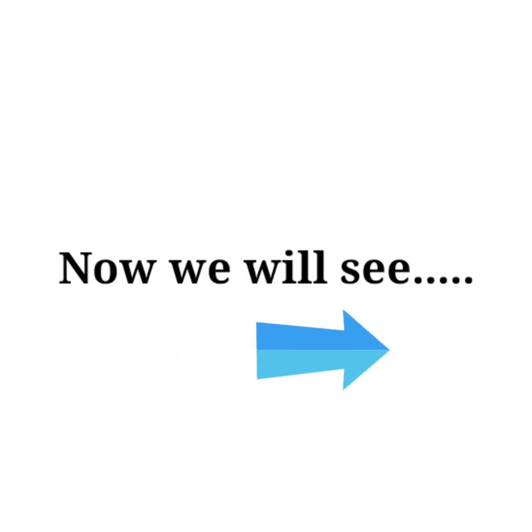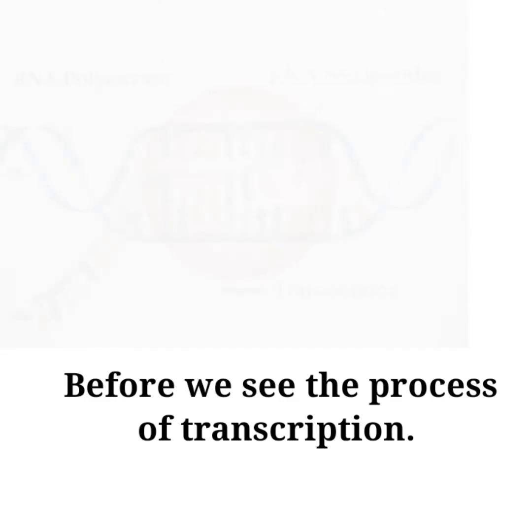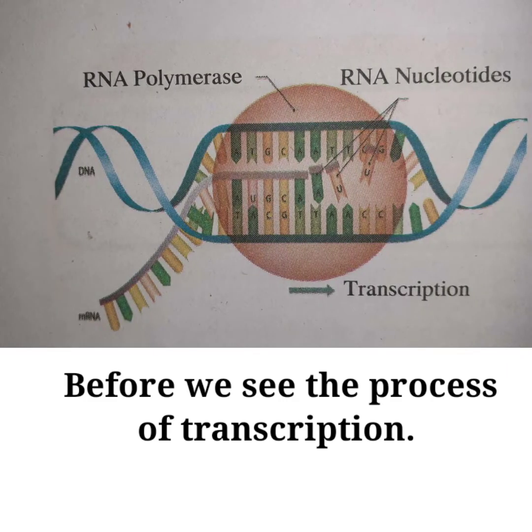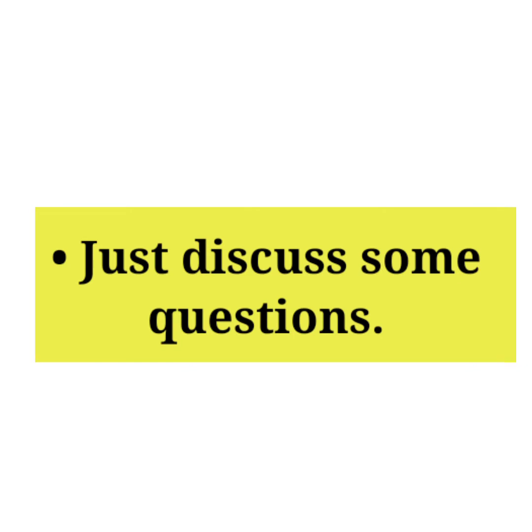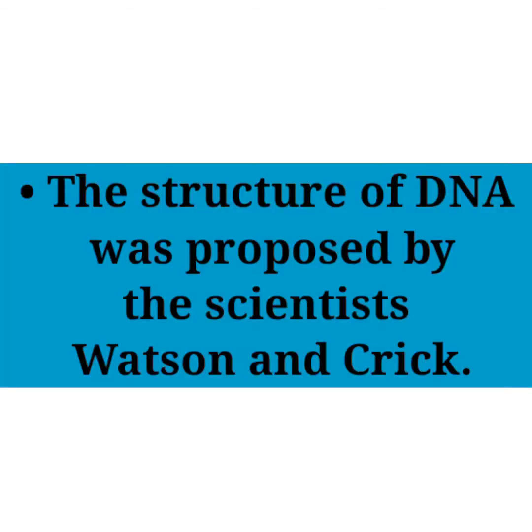Now, we will see transcription, translation, and translocation. Before we see the process of transcription, let us discuss some questions. What is the structure of DNA and various types of RNA? The structure of DNA was proposed by the scientists Watson and Crick.